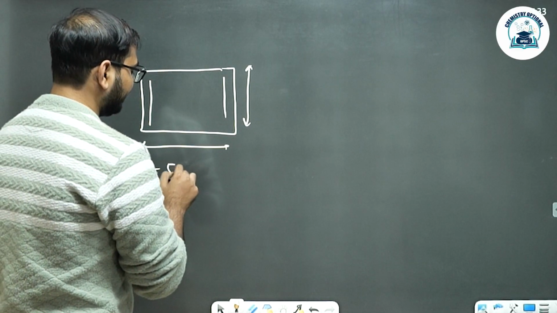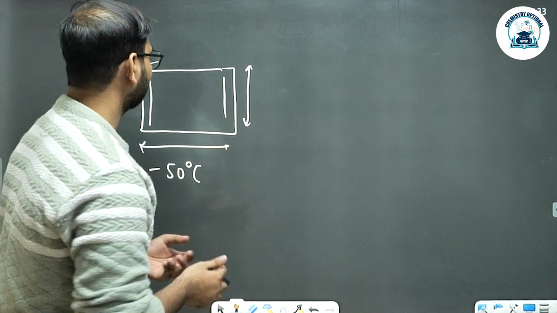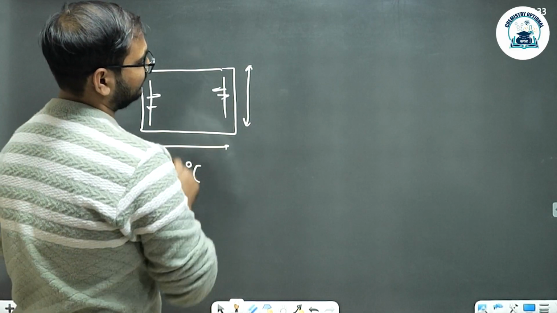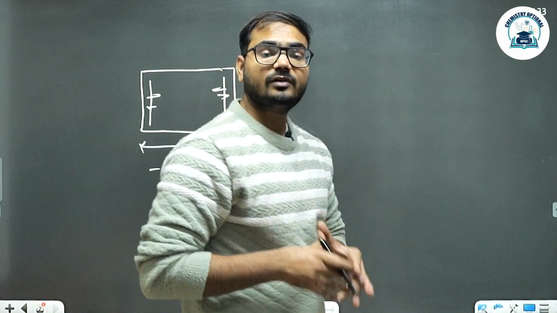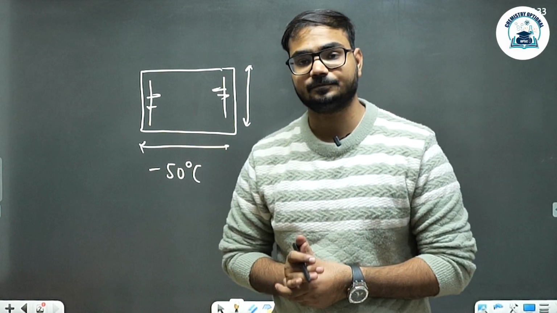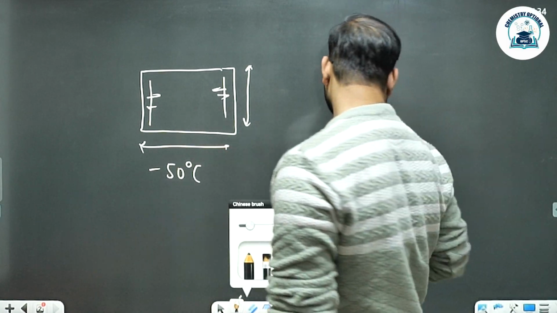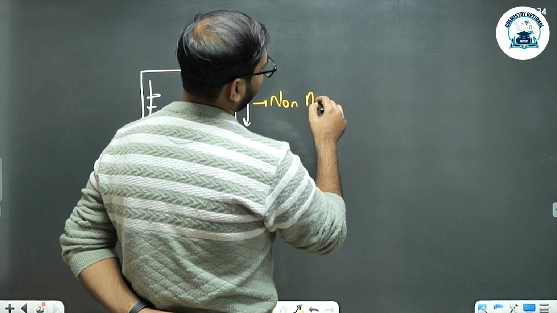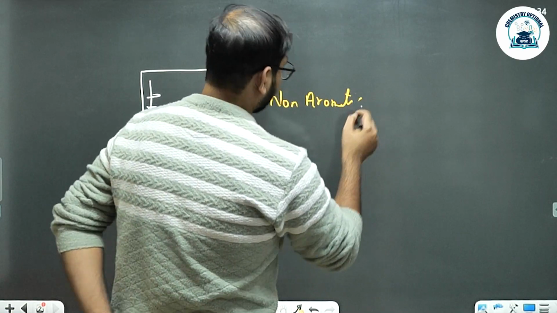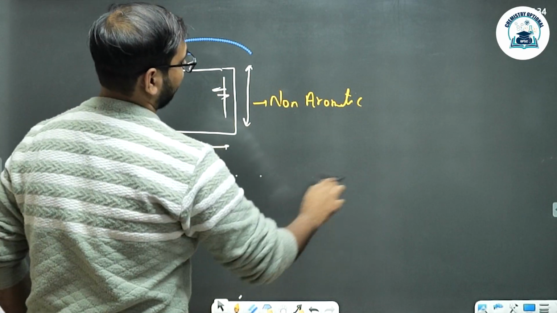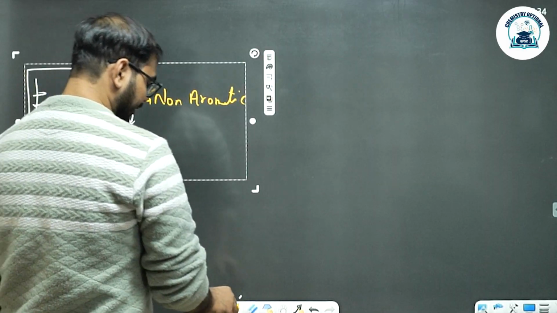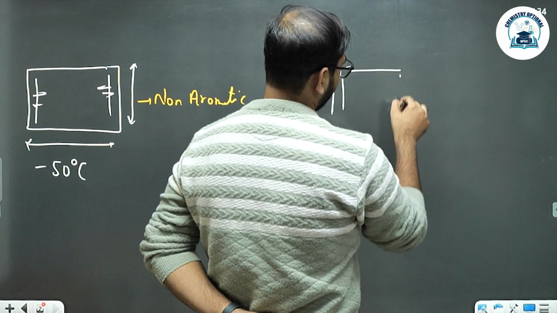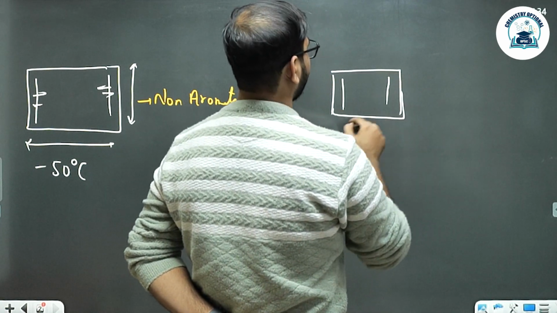But at minus 50 degrees Celsius, the temperature is so low that the delocalization of these pi electrons is not feasible. Because of this, at minus 50 degrees Celsius, cyclobutadiene exists as a non-aromatic compound. Now, at room temperature or at minus 10 to 20 degrees Celsius, the thermal energy is sufficiently large to cause the pi electron delocalization and turn it into anti-aromatic.